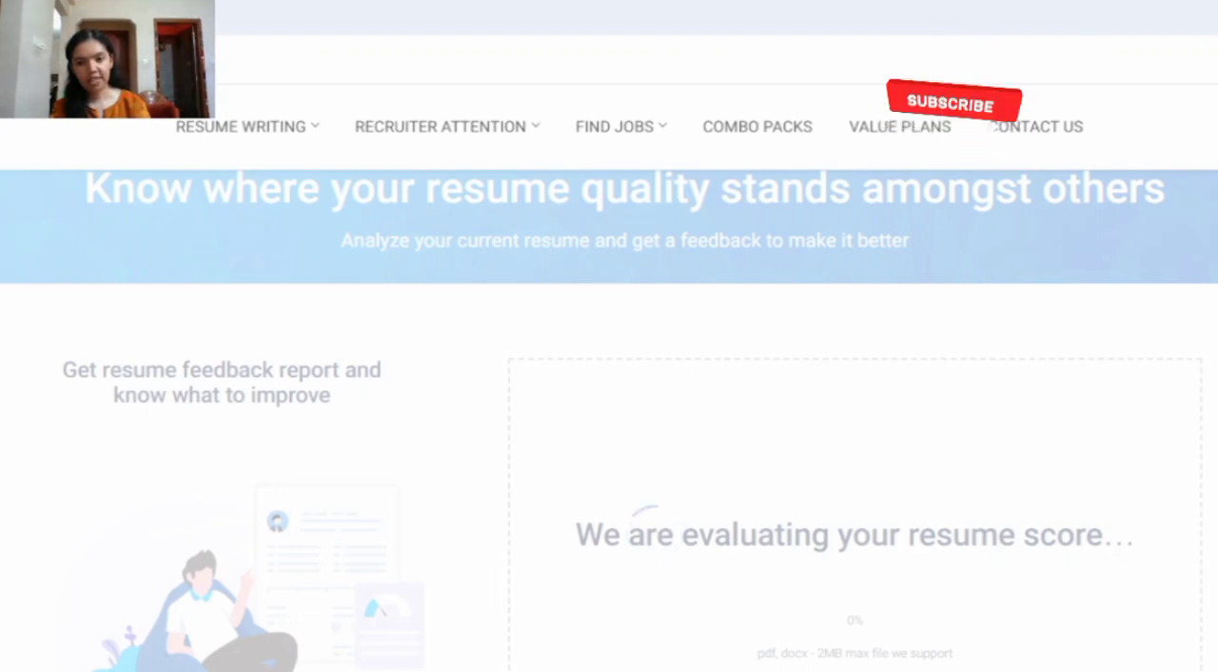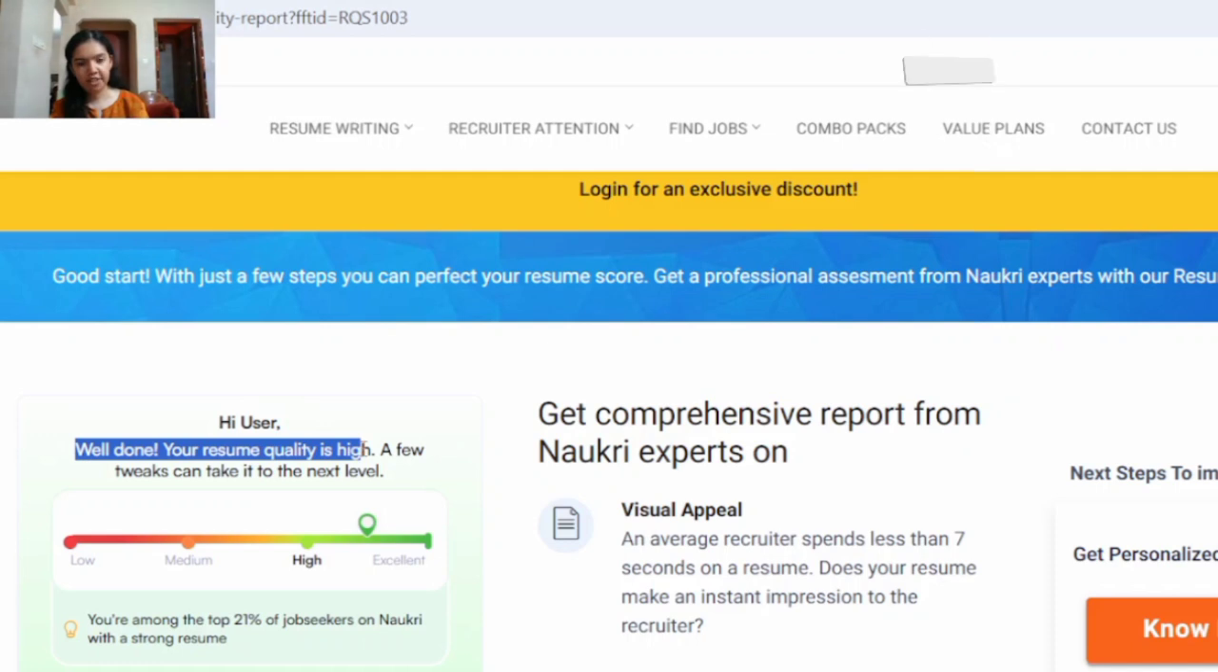It will take a couple of seconds. Your resume quality is high. So once you prepare your resume, you can check your resume score here to see if you are good to go or you need to make any more changes.